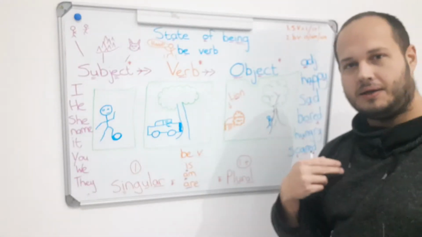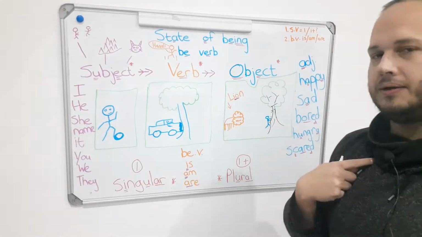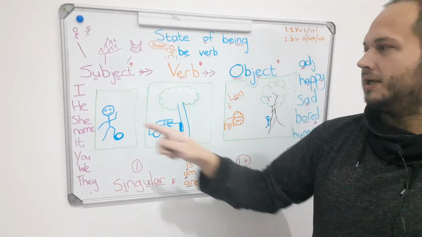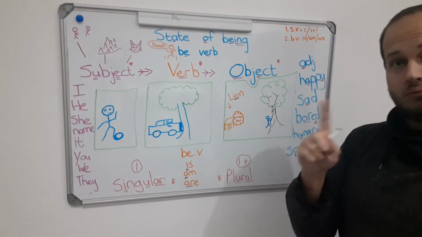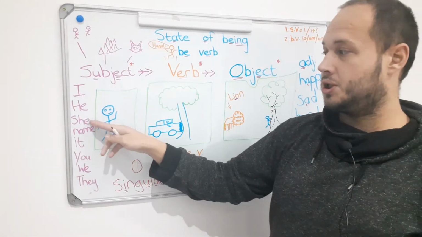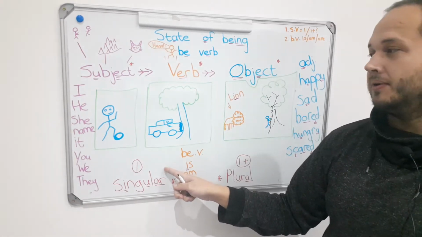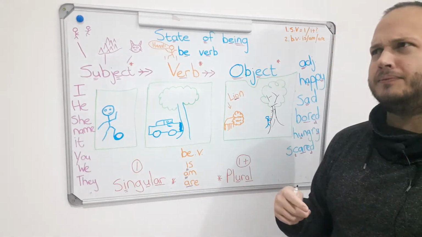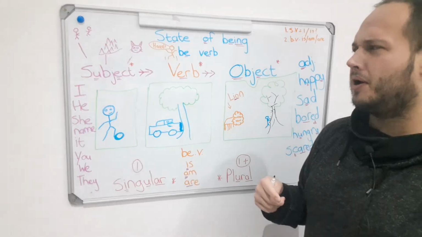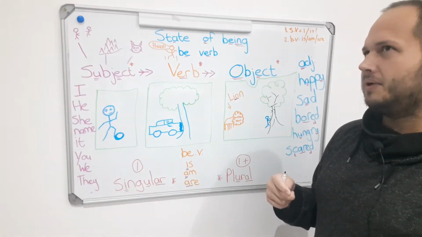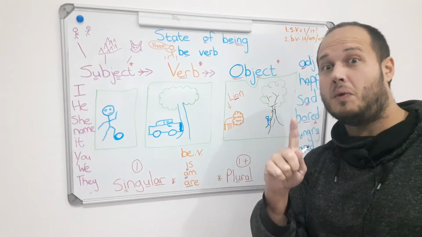Singular, I, is one. I, one person. He, so he, one. She, one, singular. Name, Jerry. How many people is Jerry? One.